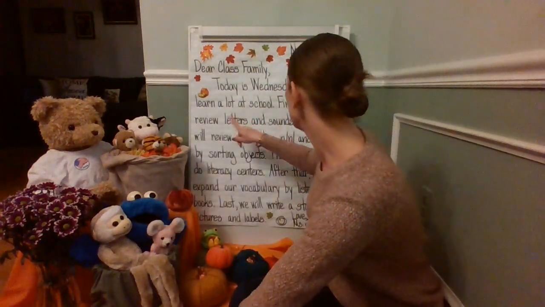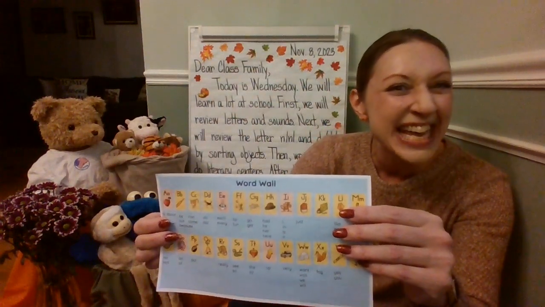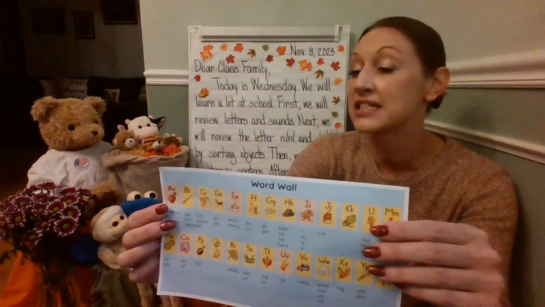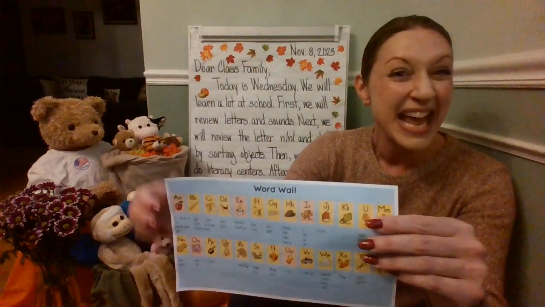All right, first we will learn letters and sounds. We'll use many resources. We'll use our word wall as a resource to review the ABCs, letters, sounds, pictures that match the word, American Sign Language, and some YouTube channels. Let's go ahead and review vowels at this time. For our word wall, the vowels have red in the background. A, apple; E, ed; I, itch; O, octopus; and U, up.